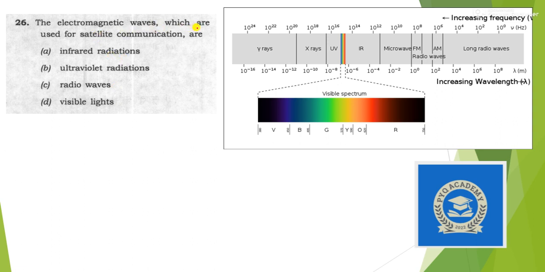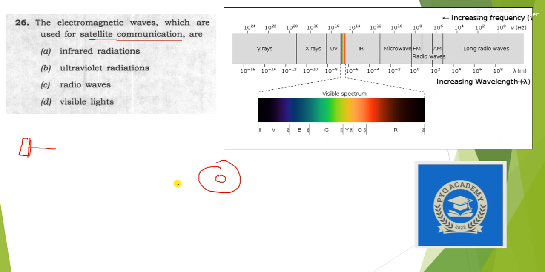The electromagnetic waves which are used for satellite communication are. Okay, so the most important thing is which wave is suitable for the long range communication. Suppose this is the satellite and this is Earth.